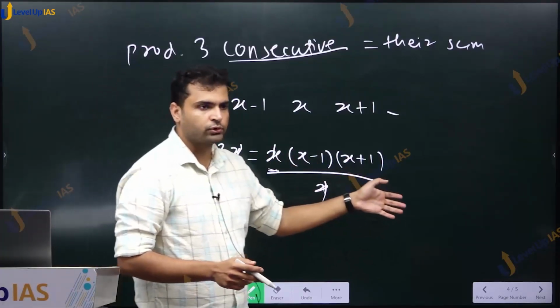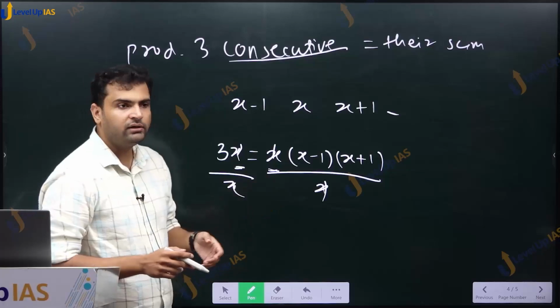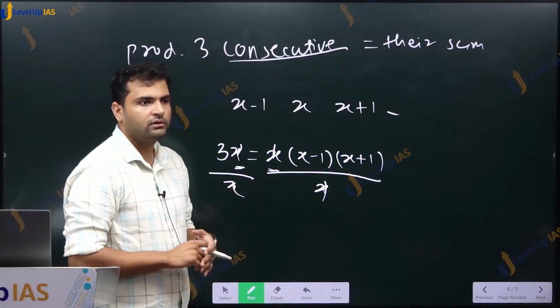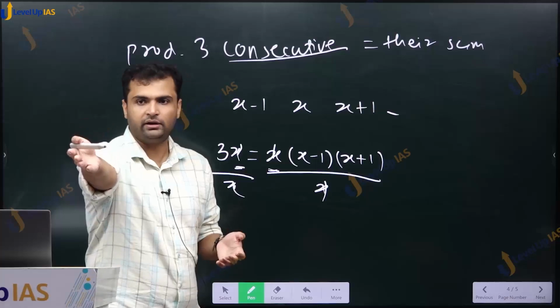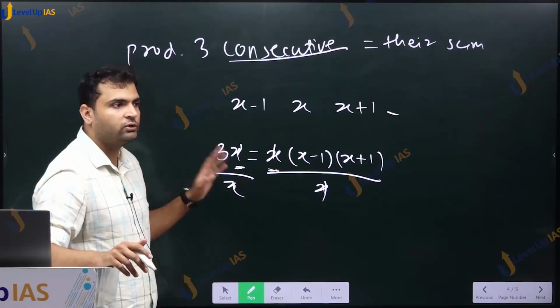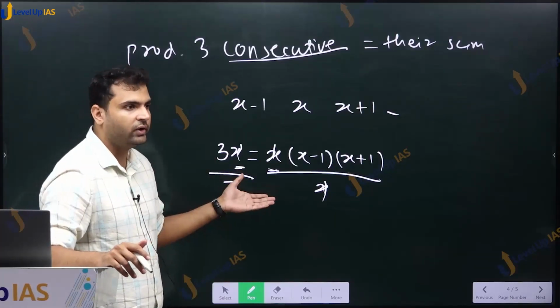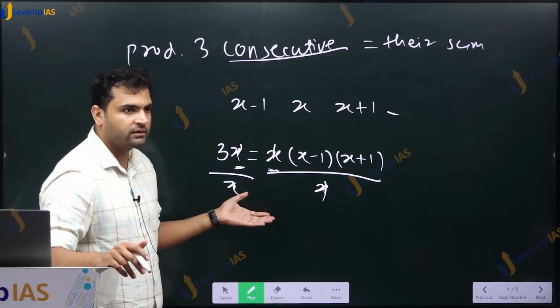Cancellation means division on both sides. But when can we divide by x? When can we divide by any number? Right. Only when x is not 0. Then only we can divide. Then only we can cancel.